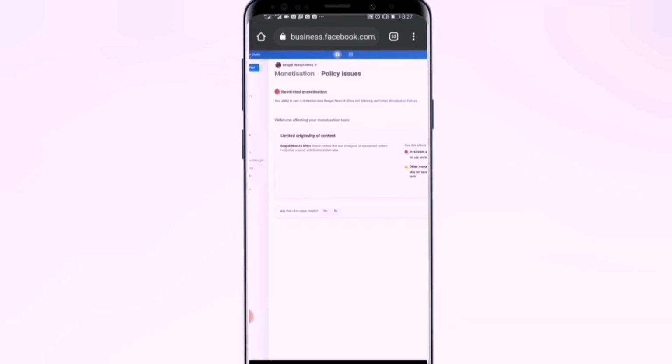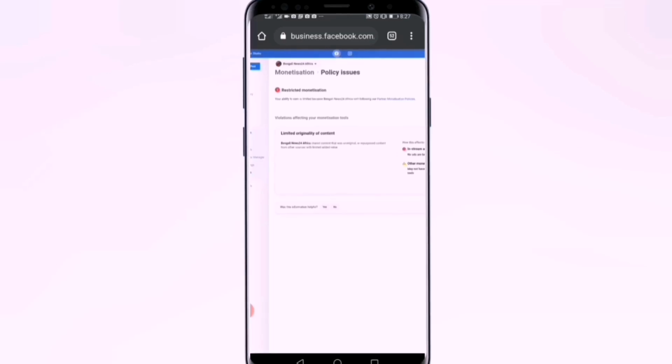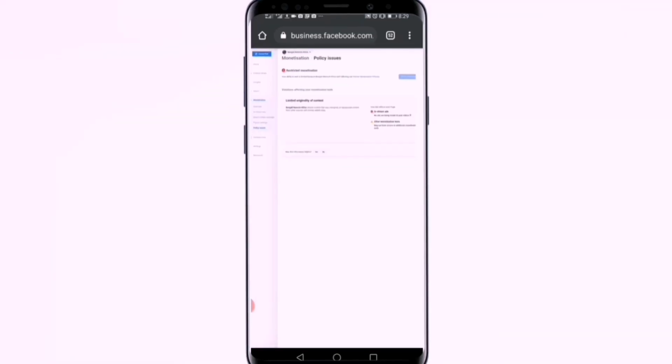If you want your monetization back, you have to remove all copyright content from your page and upload original content which is created by you. If you want monetization back, you have to use original content on Facebook.